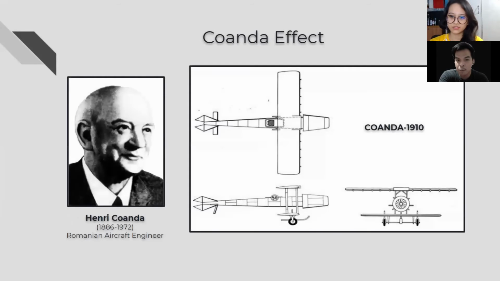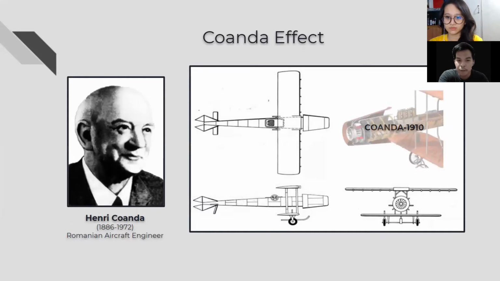It was first observed by Henry Coanda, a Romanian aircraft engineer, on his aircraft in 1910. If that's the case, then what made his aircraft different that made him observe the soon-to-be Coanda effect? His aircraft was powered by four piston engines, but instead of driving a propeller, it turns an impeller at the front, which delivers air to the combustion chambers, wherein it would be mixed with fuel and ignited to create thrust. Technically, his aircraft is the first jet-powered aircraft. However, some sources claim that this never happened.